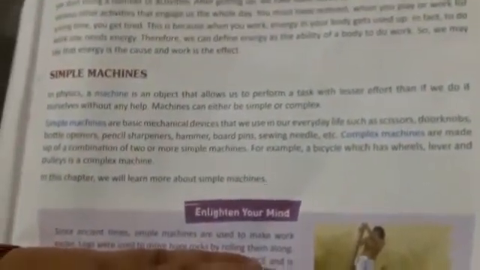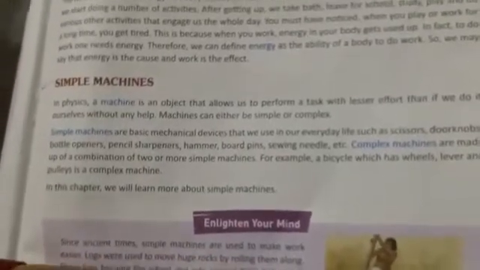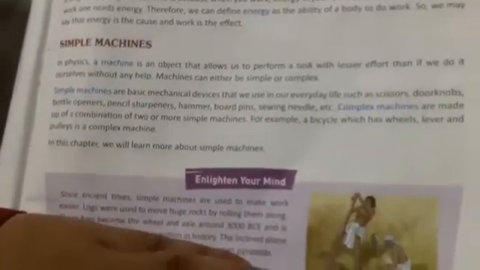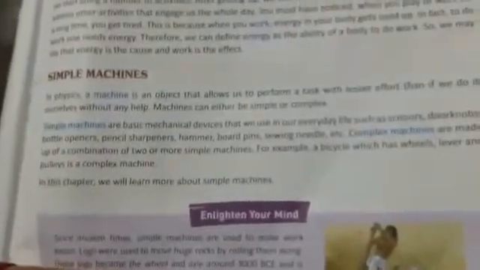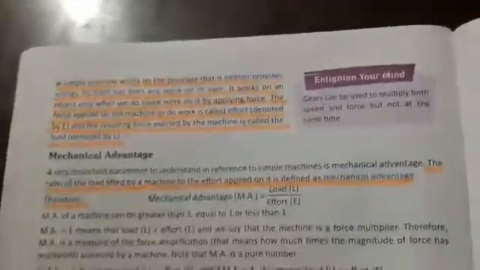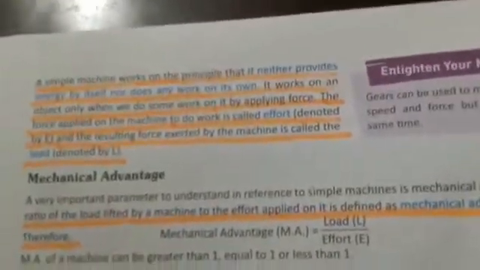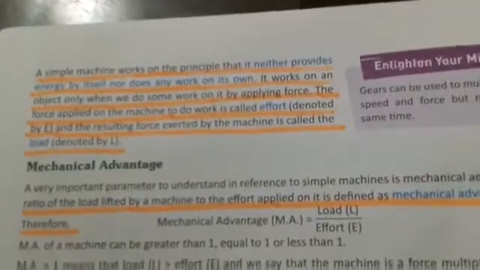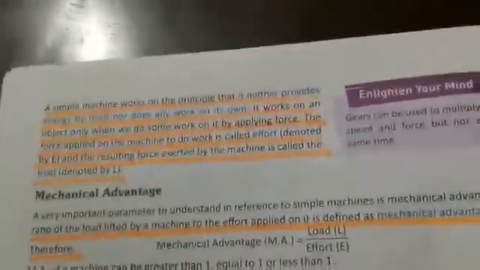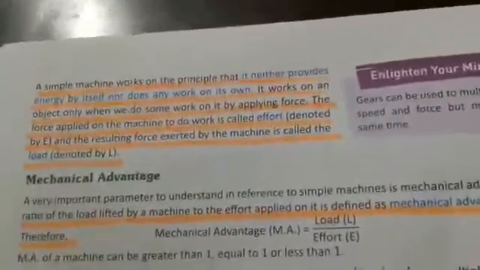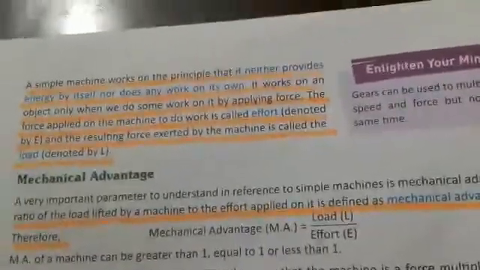So a complex machine is the combination of two or more simple machines. In this chapter we will learn more about simple machines. Simple machines work on the principle that they neither provide energy by themselves nor do any work on their own. They work on an object only when we do some work on them by applying force.